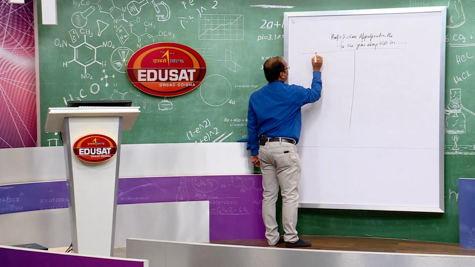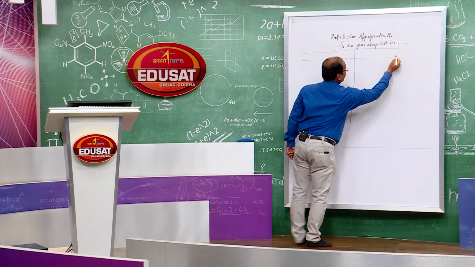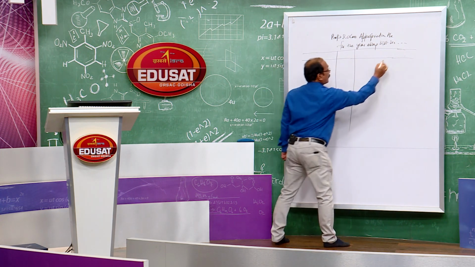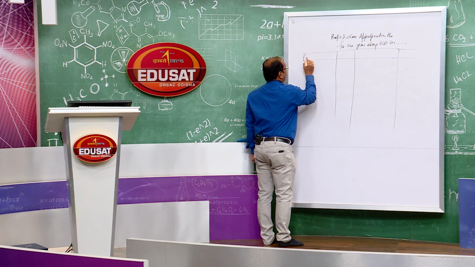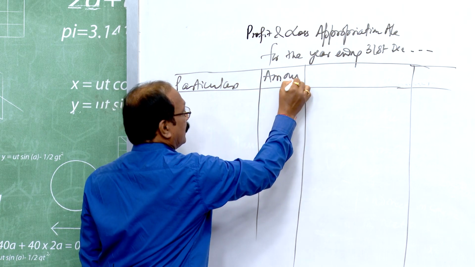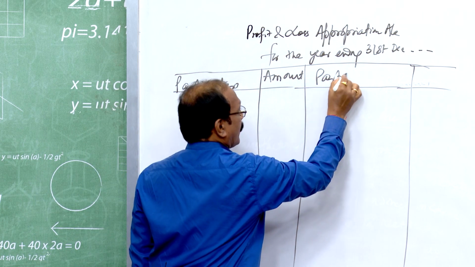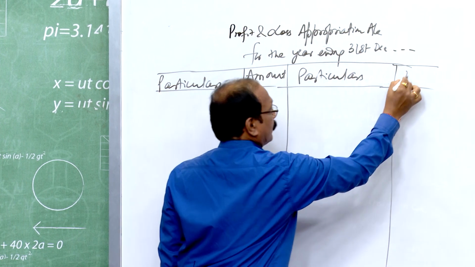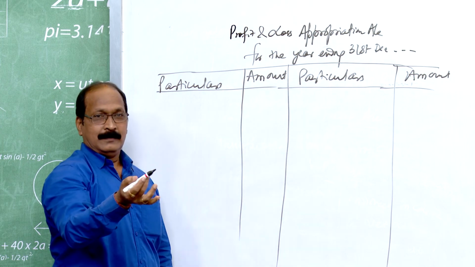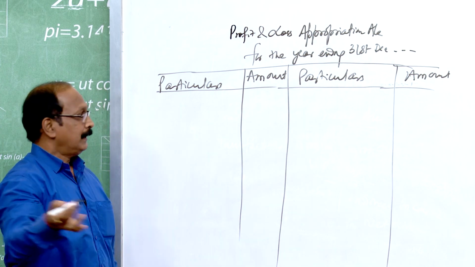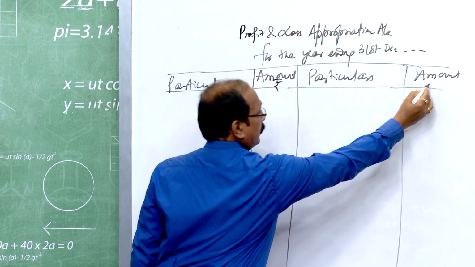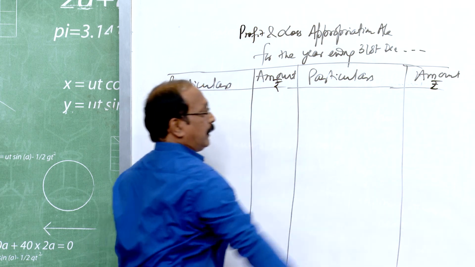In accounting T form, you have to write PAPA. What is PAPA? Particulars, amount, particulars, amount. PA, PA. You have to know it. Amount you have to give in Indian currency. The sign should be given here, Indian currency.